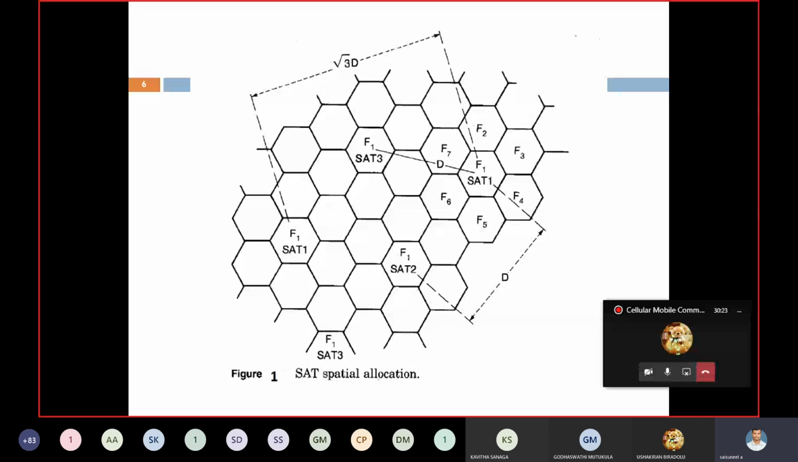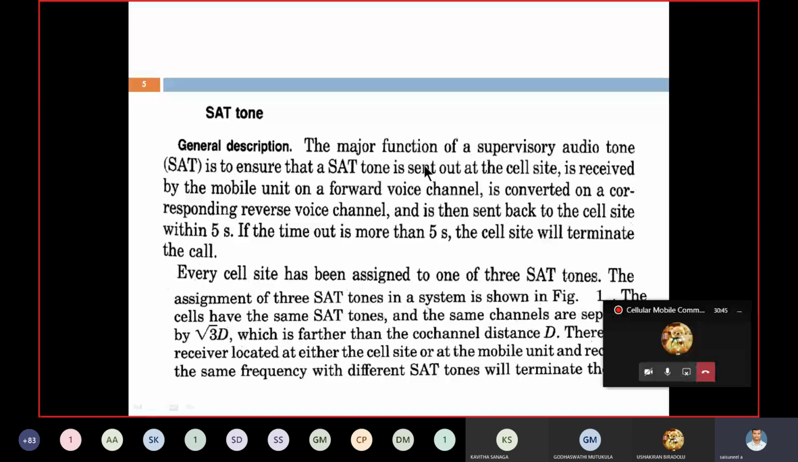This SAT tone is used to check whether any interference occurs or not before allocating the voice channel. That is the description. The major function of supervisory audio tone, SAT tone, is to ensure that a SAT tone sent out from the cell site is received by the mobile unit on a forward voice channel, nothing but downlink, is converted onto the corresponding reverse voice channel, and is sent back to the cell site within 5 seconds.